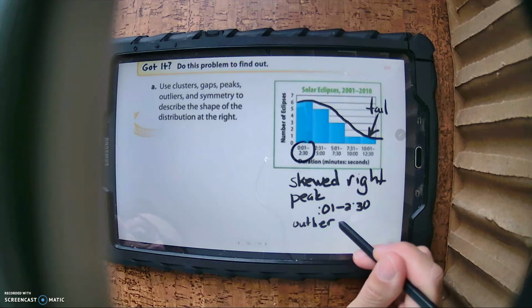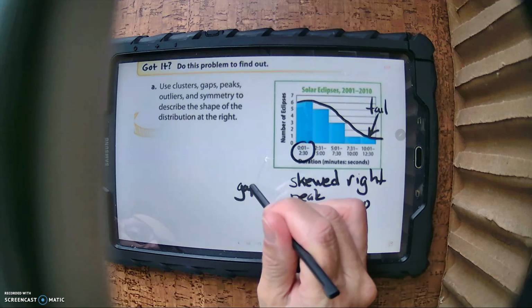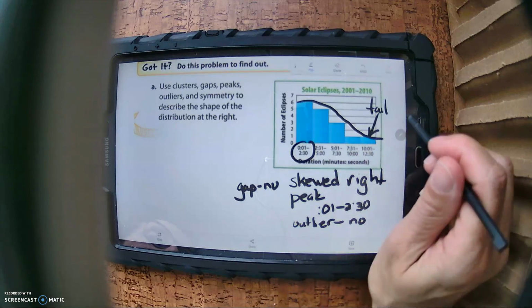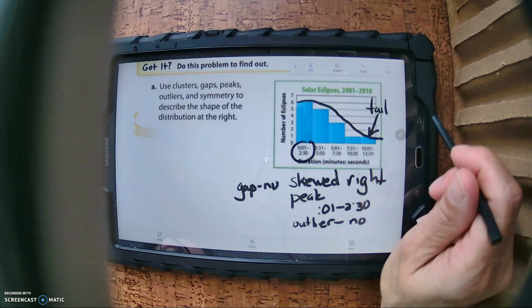We don't see any. It's not obvious. And do we see a gap? No, there's no gap. If we saw a gap, there would be a break in data. So that's how you take a distribution and look at it. Tomorrow, we're going to do a little bit more work in terms of looking at the shape and determining the best measure of center and best measure of variance.